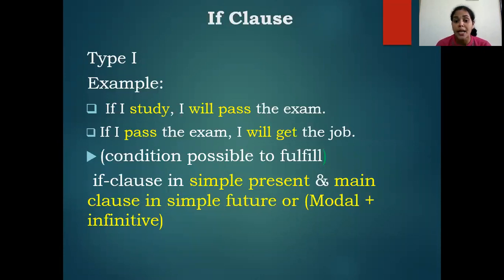Okay. So type 1 is a condition possible to fulfill. So if you study, you will pass. If you pass the exam, definitely you're going to get a job. You will get a job.